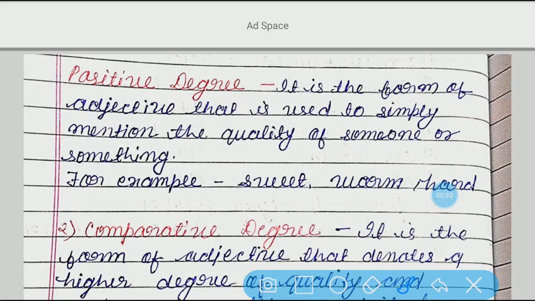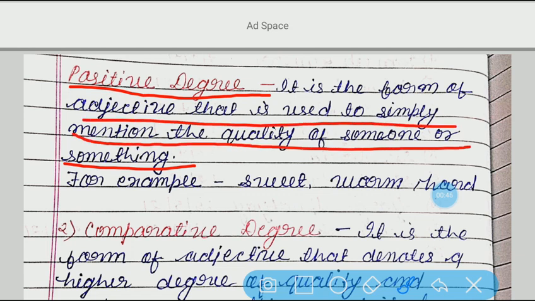At first we have positive degree. So what is this? When we simply mention the quality of someone or something, it can be considered as what? The positive degree. So how can we define it? It is the form of adjective that is used to simply mention the quality of someone or something. In short, in positive degree we don't do comparison. Here we only mention some quality of a person or thing.